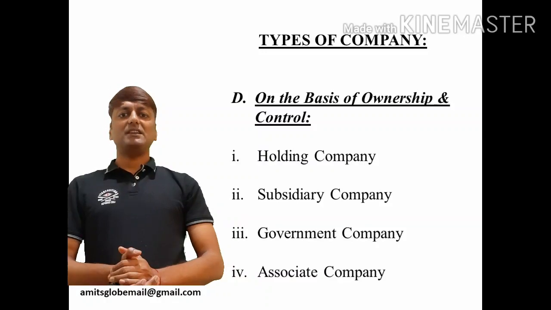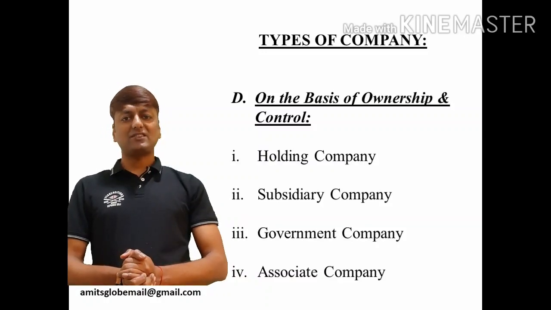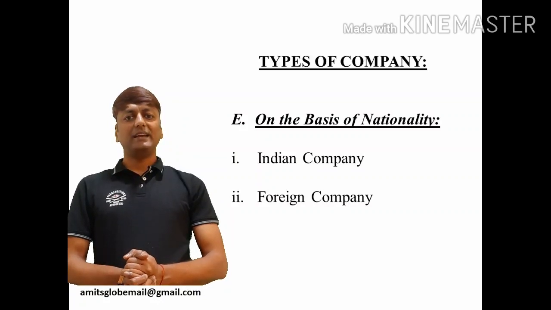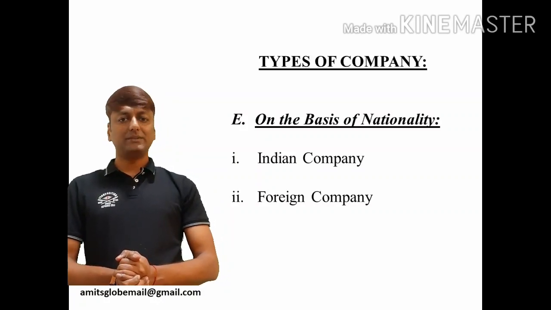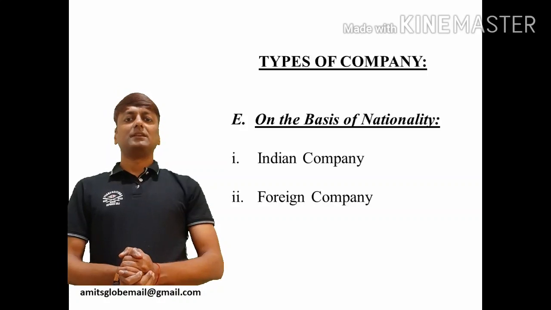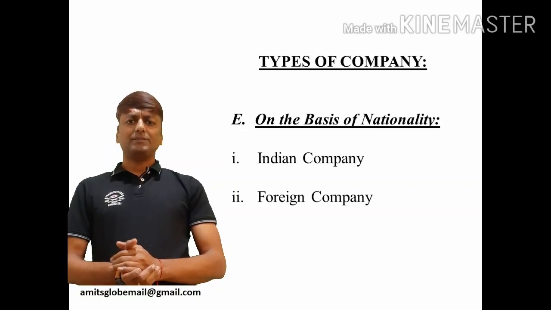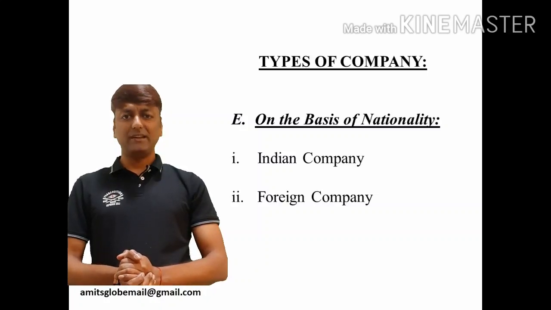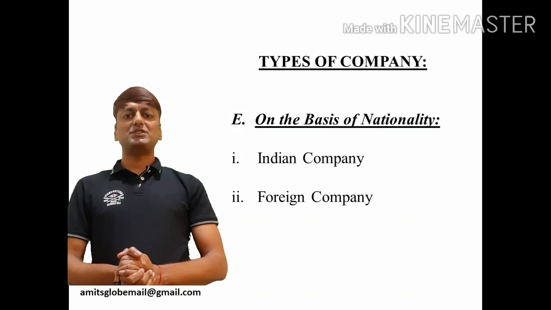Next classification is on the basis of nationality. On the basis of nationality, there can be two kinds of company: Indian company and foreign company. Indian company. Though the law does not define the term Indian company, keeping in view all the provisions of the Act, we can put up a definition of Indian company as a company which is registered in India. That means any company which is formed in India is said to be an Indian company.